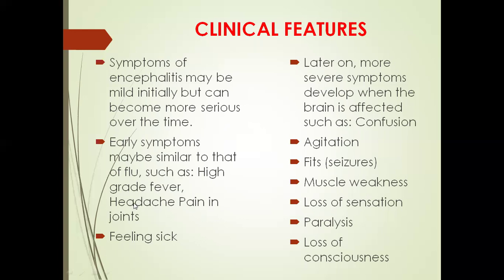And then afterwards there will be severe symptoms when the brain is affected, such as confusion, agitation, fits such as seizures, muscle weakness, loss of sensation, paralysis, and loss of consciousness.